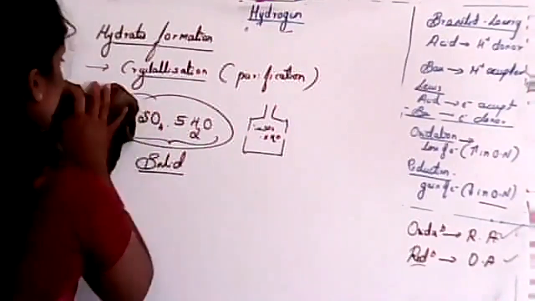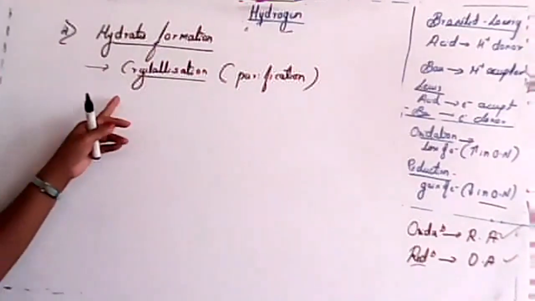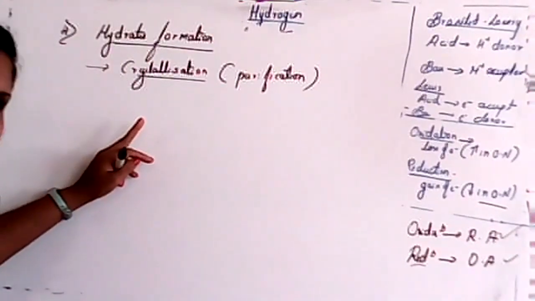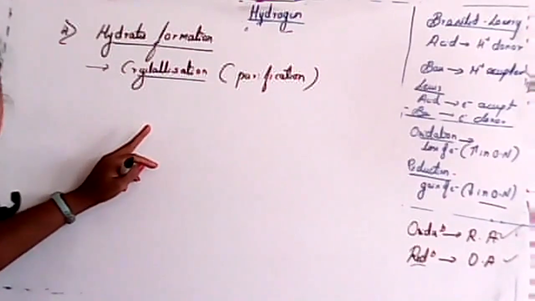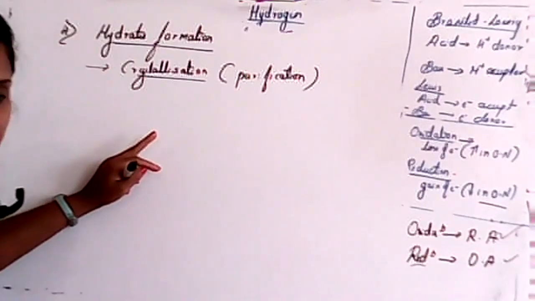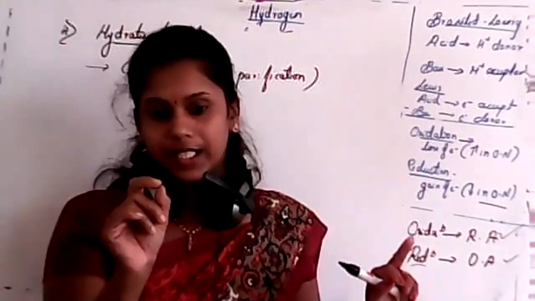Just remember, whenever any aqueous solution or aqueous salt is considered, sometimes it gives a color. That you will study in d-block elements. Or consider copper sulfate, which is hydrated.